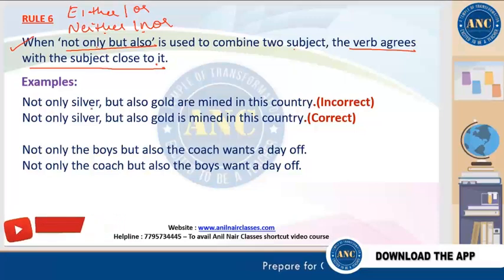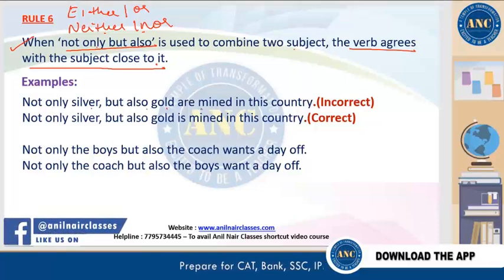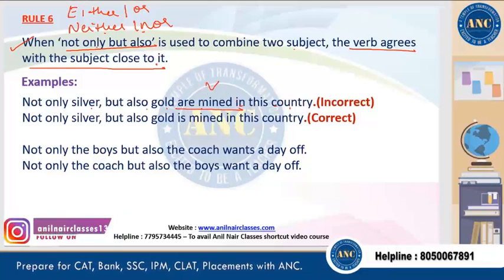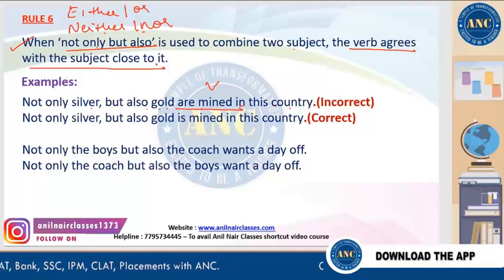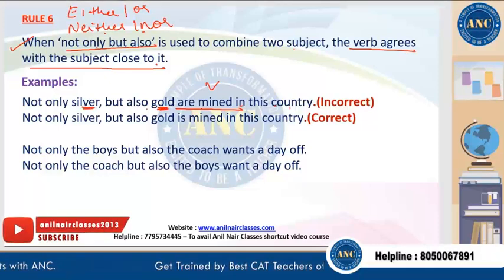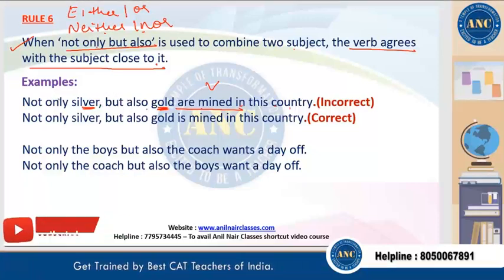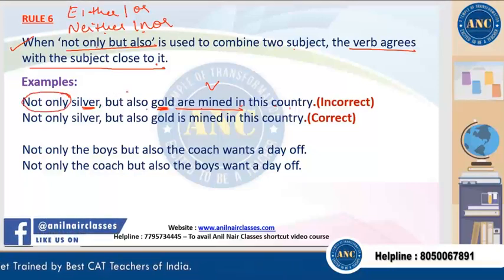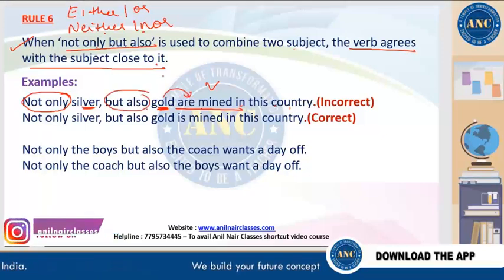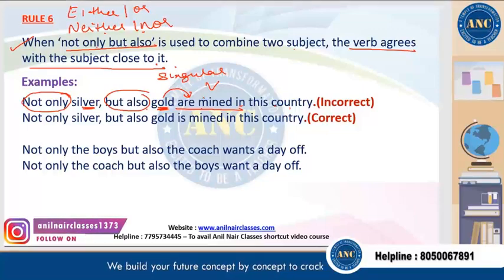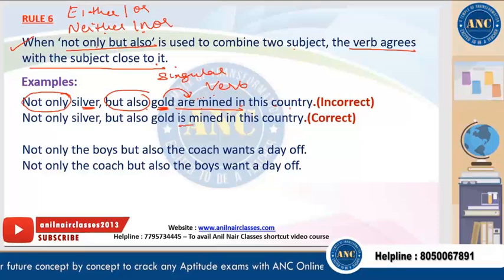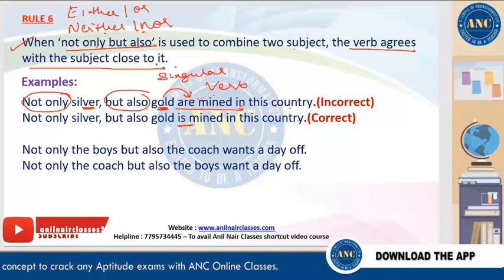We'll see: not only silver but also gold are mined in this country. So are mined is the verb. So who are mined? You will say not only silver but also gold. So if you're saying are, that means you're thinking silver and gold, but they are not joined with and. They are joined with not only and but also. The nearest subject is gold. Gold is the singular form, right? So this verb should also be singular. So it should be not only silver but also gold is mined in this country.